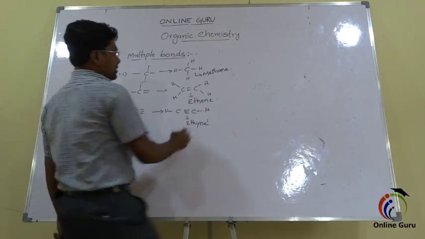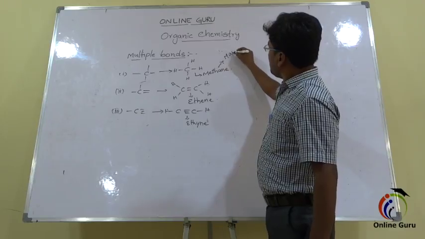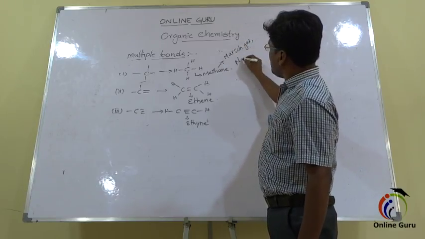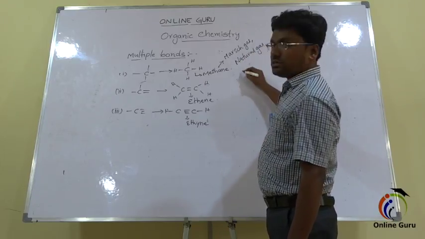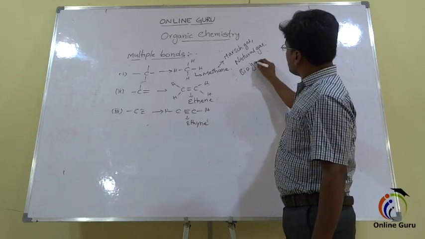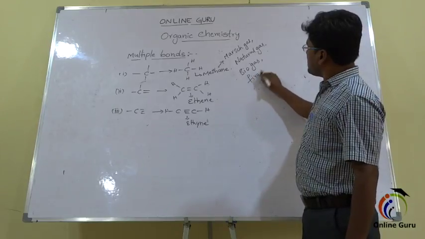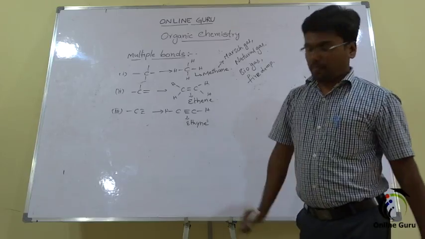And this methane is called as marsh gas, and this is also called as natural gas, biogas, and fire damp. So these are the different names for methane.